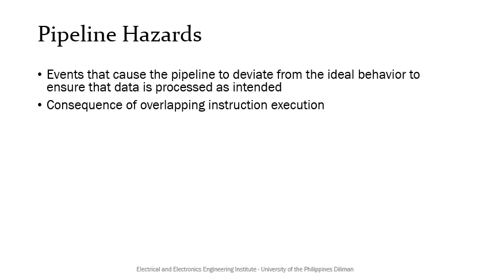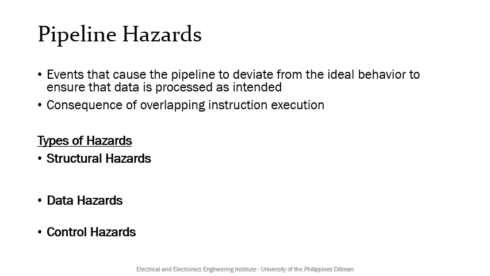Pipeline hazards, or simply hazards, are events that cause the pipeline to deviate from the ideal behavior. A hazard prevents the execution of the next instruction in the following cycle to ensure that the instructions are executed and that the data is processed as intended by the programmer. The possibility of encountering hazards is the consequence of overlapping instruction execution.